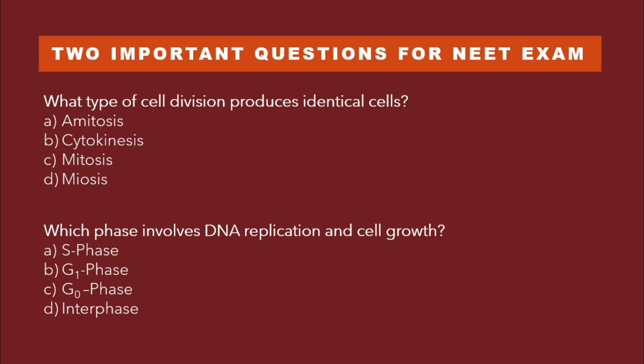So here are two important questions for you all. Answer in the comment section. What type of cell division produces identical cells: mitosis, cytokinesis, or meiosis? Next one, which phase involves DNA replication and cell growth: S phase, G1 phase, G0 phase, or the interphase?